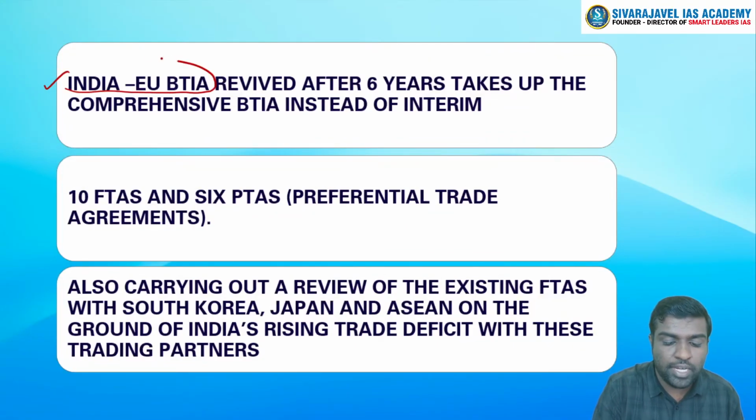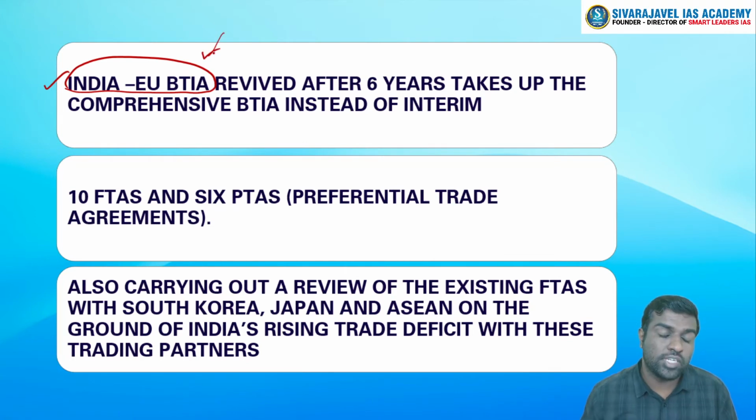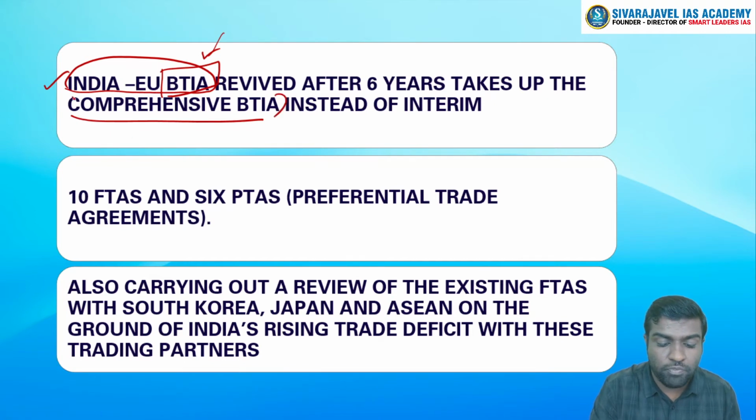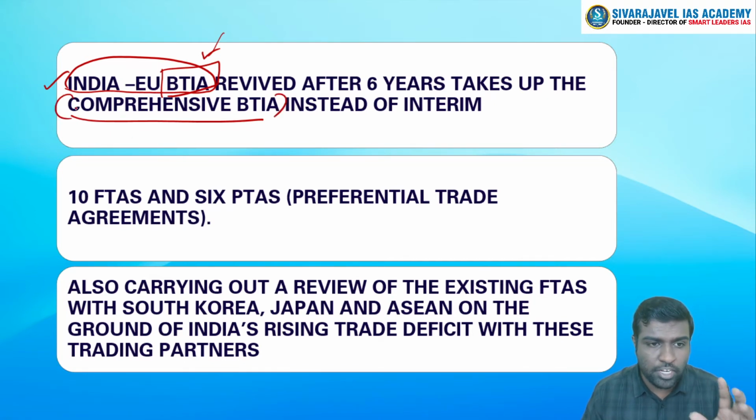India-EU BTIA: we have a bilateral trade agreement with the EU called the BTIA. This BTIA was revived after 6 years. So we dropped the agreement, then 6 years later the EU has come forward to negotiate a deal again. This time both parties have agreed that we will no longer stick to any early harvest agreement, but we will comprehensively cover the BTIA instead. So we will look at the whole picture and try to deal with the BTIA rather than having an interim agreement.